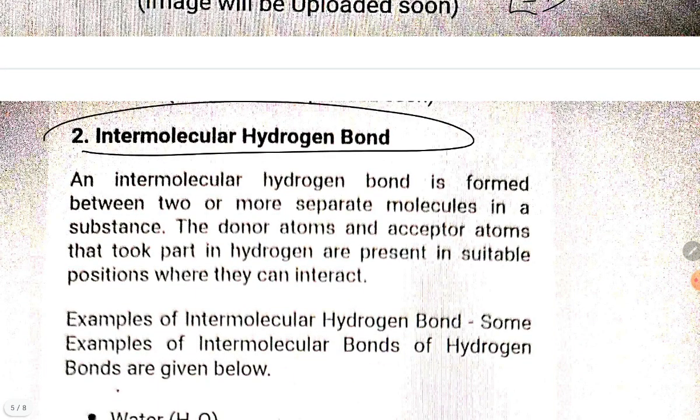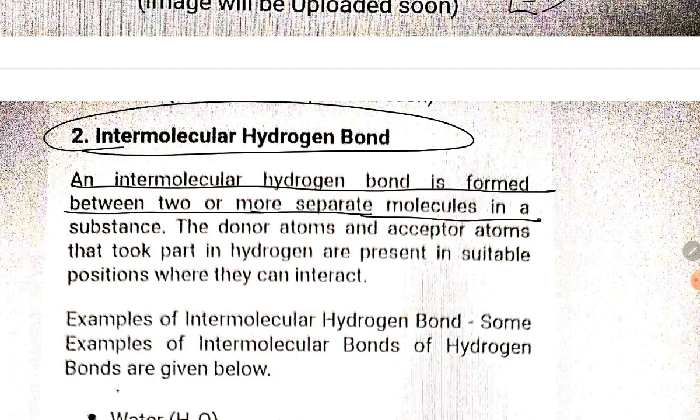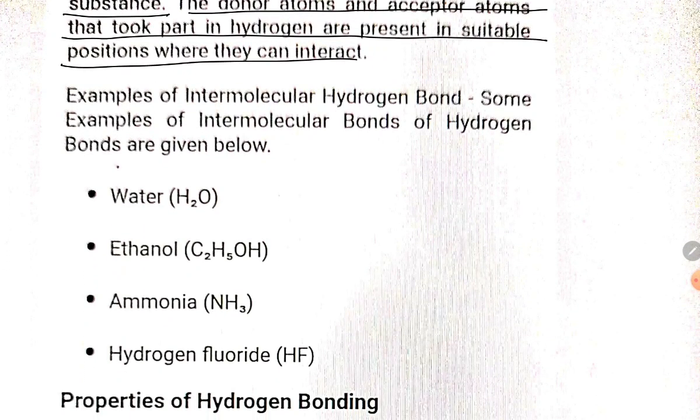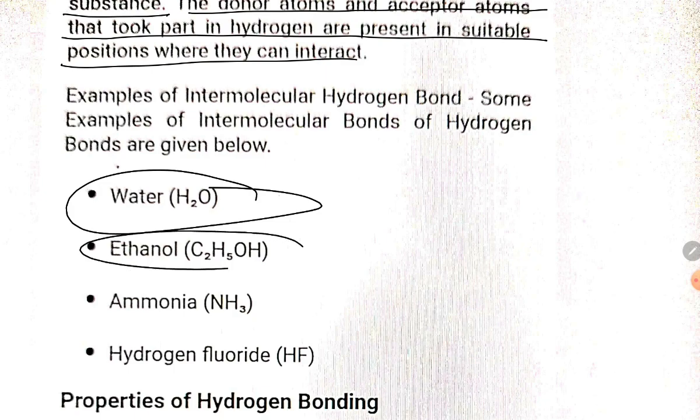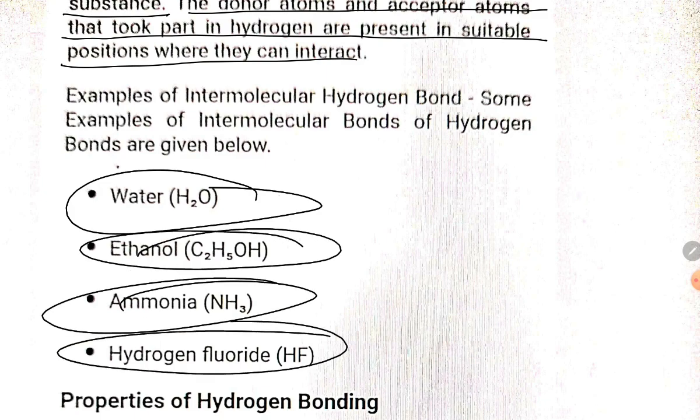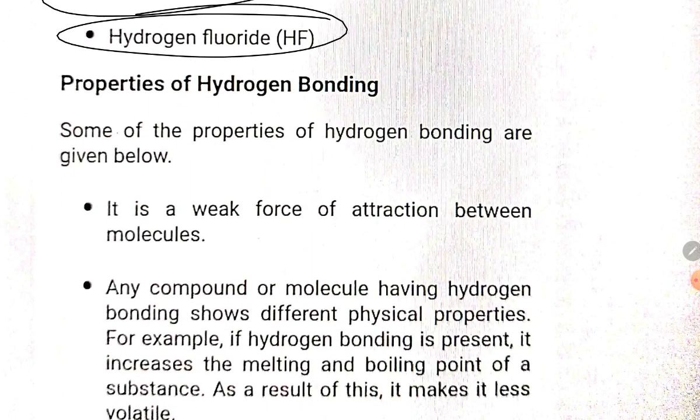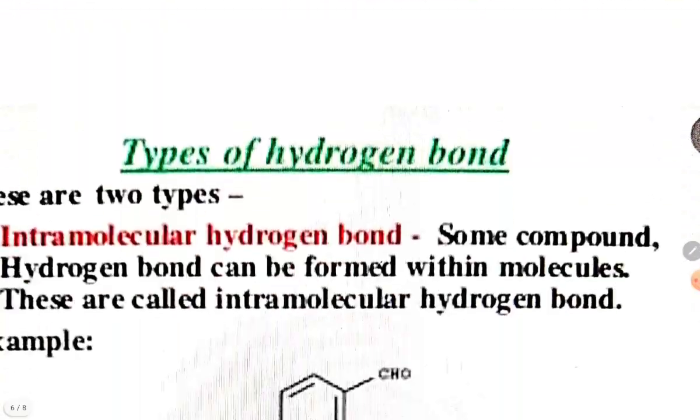Now go for the intermolecular. An intermolecular hydrogen bond is formed between two or more separate molecules in a substance. Two or more separate molecules, not the same, separate molecules. The donor atoms and acceptor atoms that take part in hydrogen bonding are present in suitable positions where they can interact. Examples: water, ethyl alcohol, ammonia, hydrogen fluoride. They are intermolecular hydrogen bonding, student.